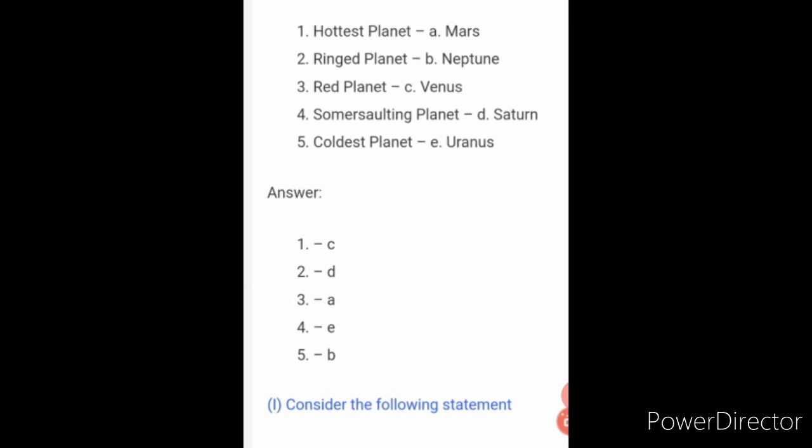So first one, hottest planet Venus. Hottest planet is Venus. Ringed planet is Saturn. Third one, red planet Mars. Somersaulting planet Uranus. What is meant by somersaulting? Kutti karna adikirathu. Is rolling like a ball. Somersaulting planet means Uranus. Then fifth one, coldest planet is Neptune. So answer: hottest planet Venus, ringed planet Saturn, red planet Mars, somersaulting planet Uranus and coldest planet Neptune.